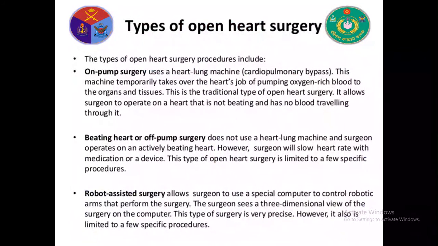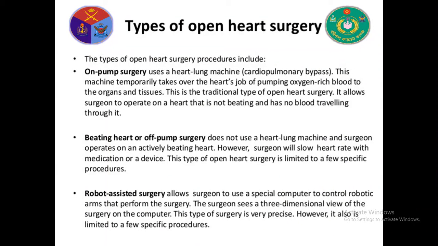Types of open heart surgery. The types of open heart surgery procedures include on-pump surgery, off-pump surgery, and robot-assisted surgery. Which one is on-pump surgery? On-pump surgery uses a heart-lung machine.